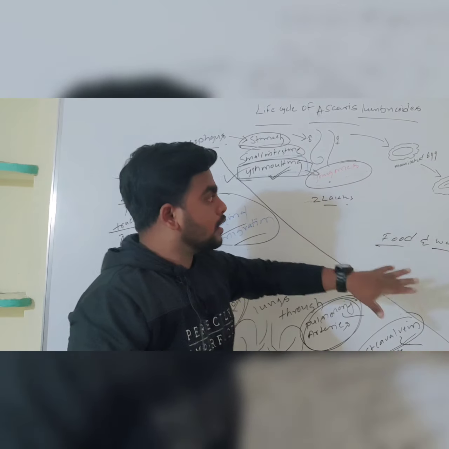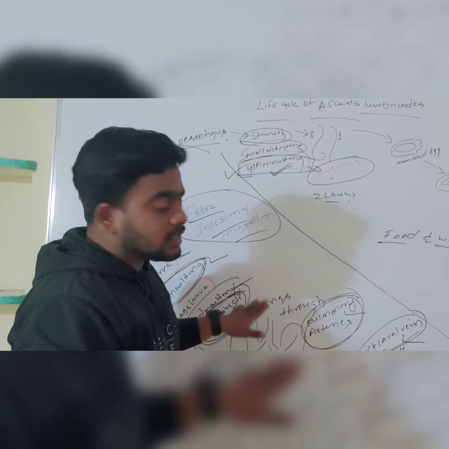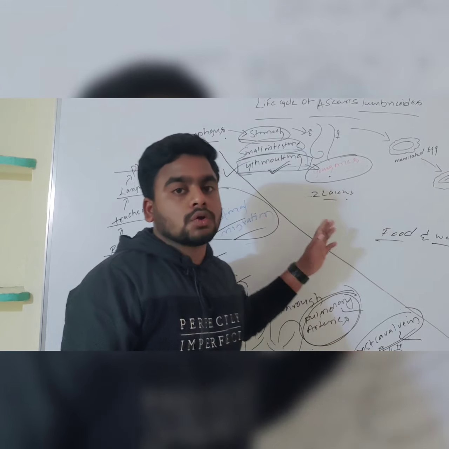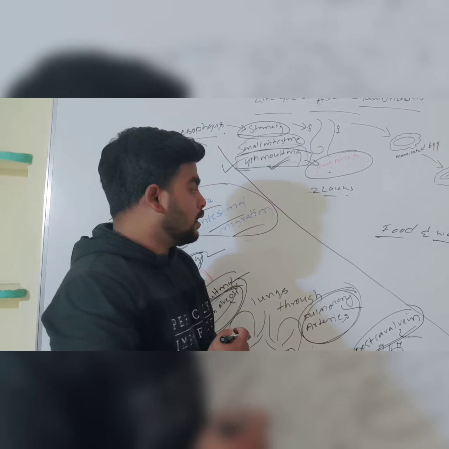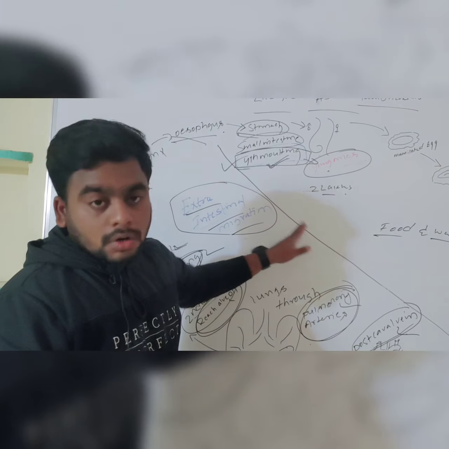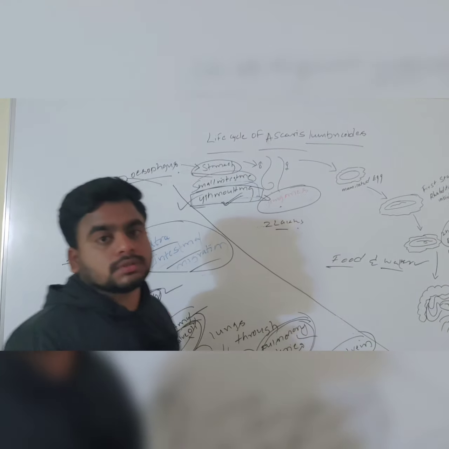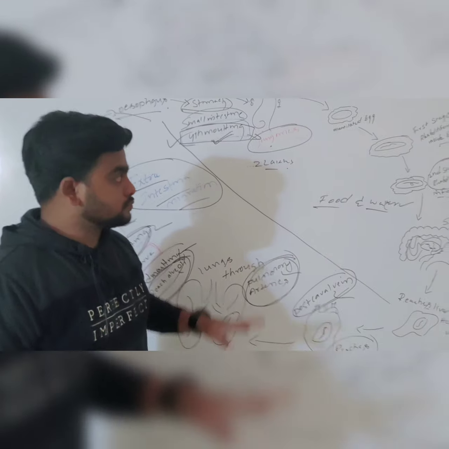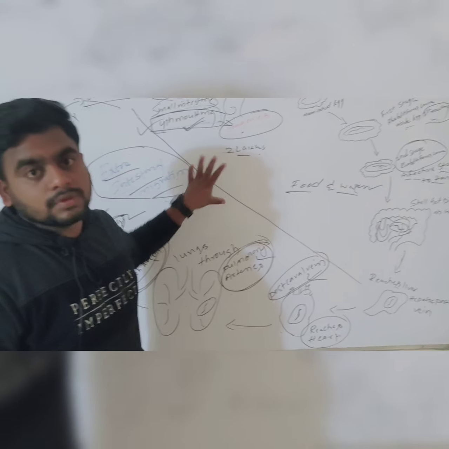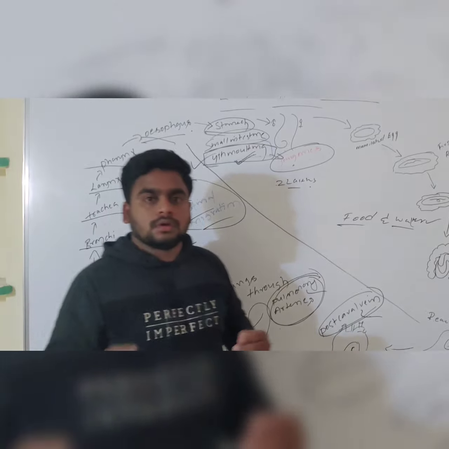In this way, the whole life cycle takes place in a single host, so these are called monogenetic parasites. It also exhibits sexual reproduction. This is the whole life cycle process that takes place in human beings, especially in Ascaris, with extra-intestinal migration.